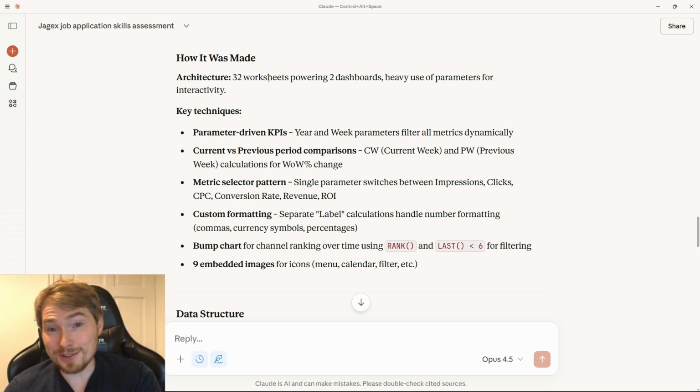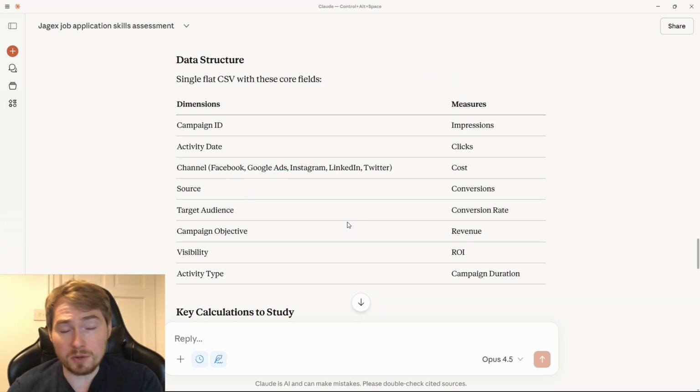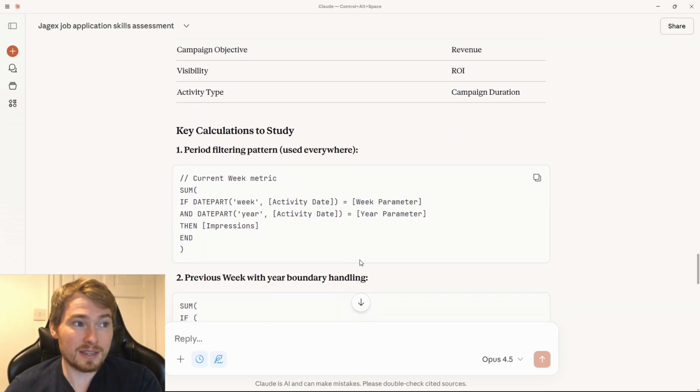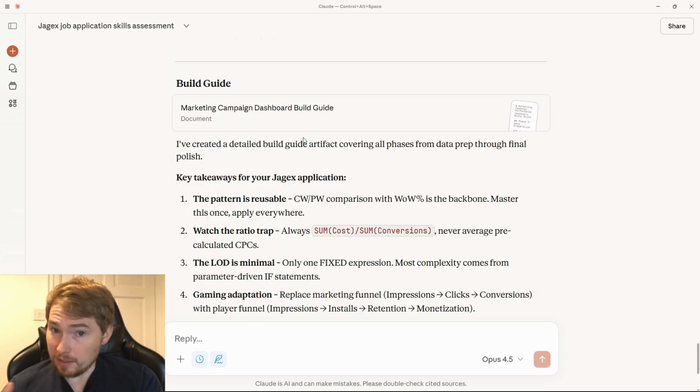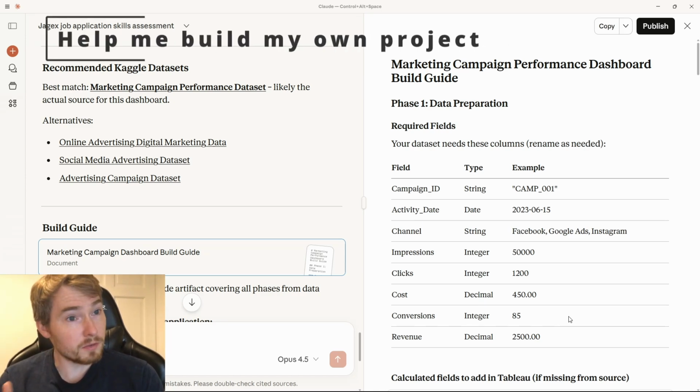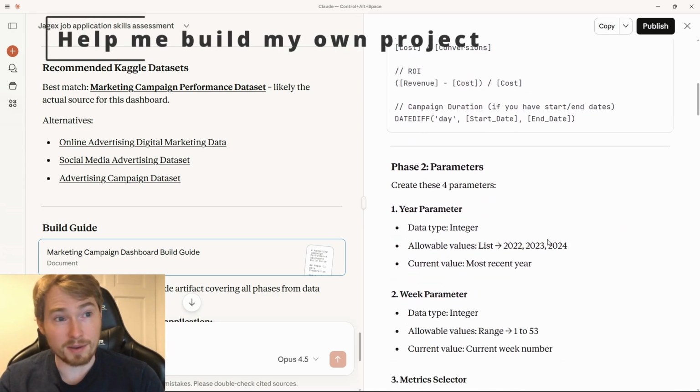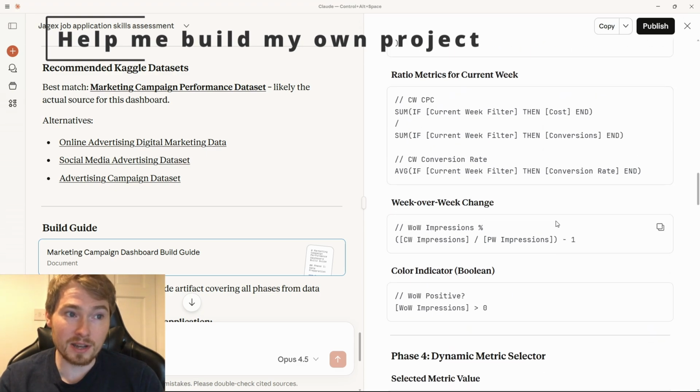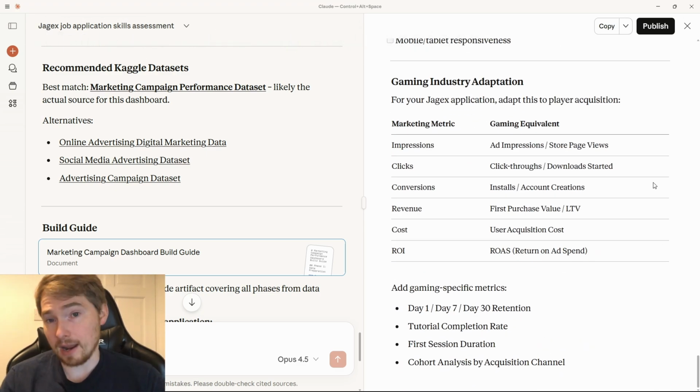So we're doing 32 worksheets and 2 dashboards. That's a lot. And it displays some of these key techniques being used. I get a view of the data structure, so what type of things I'm going to be looking at. Key calculations, so this week on week calculation that happens here. And then lastly, I've got a guide here. This guide will give me a lot of information for how I can go and recreate a project. So everything from data prep to the calculations themselves, and even some adaptations I can make for that gaming company.